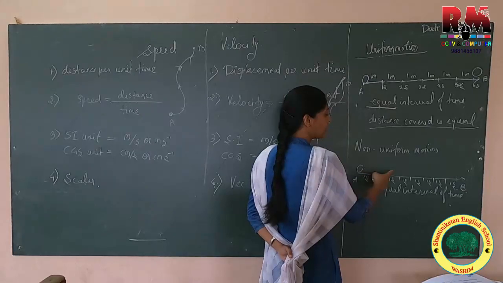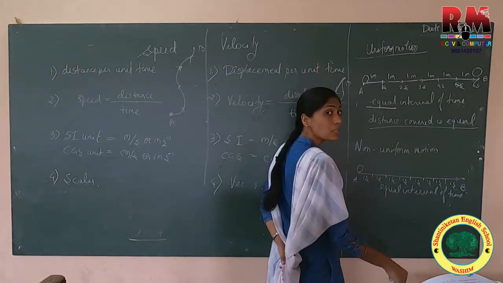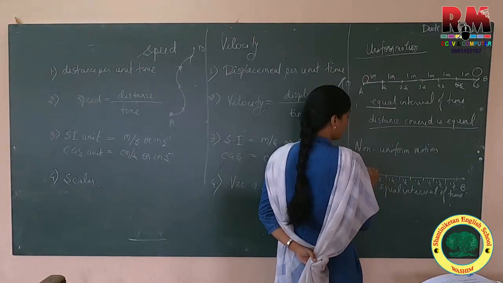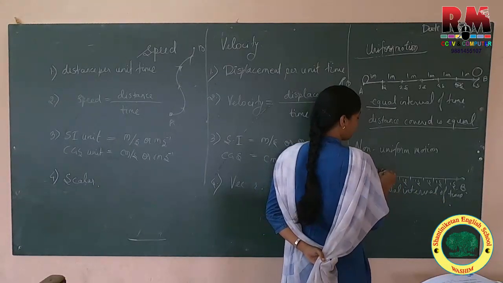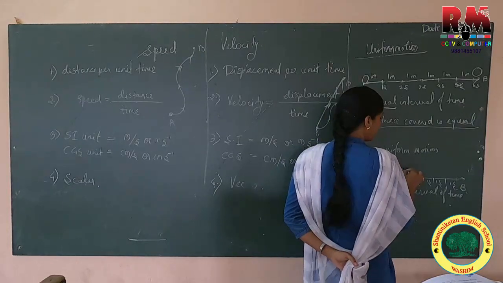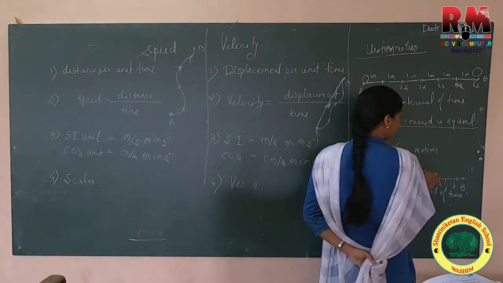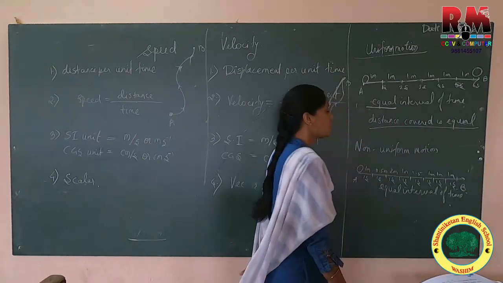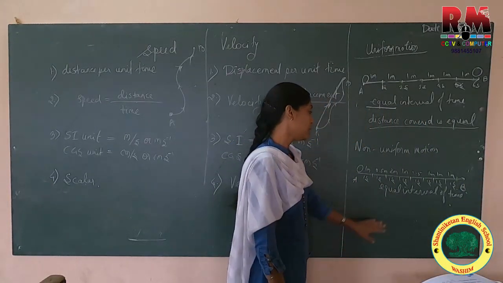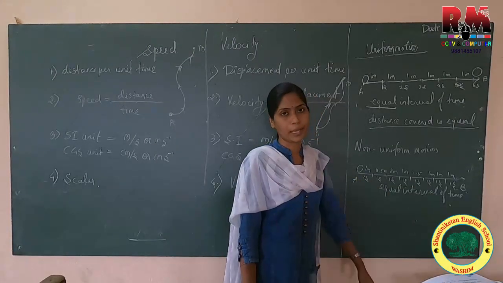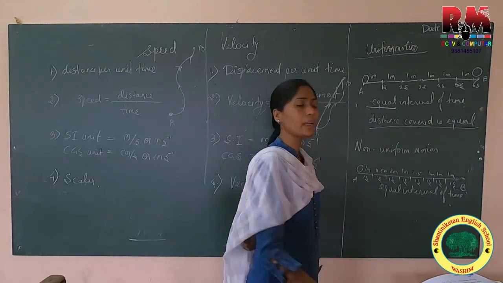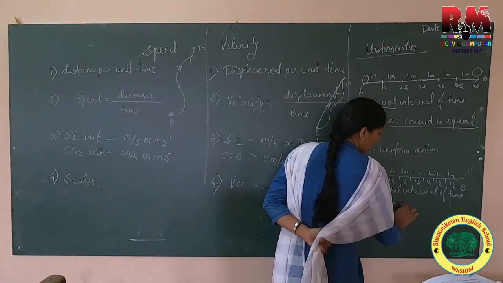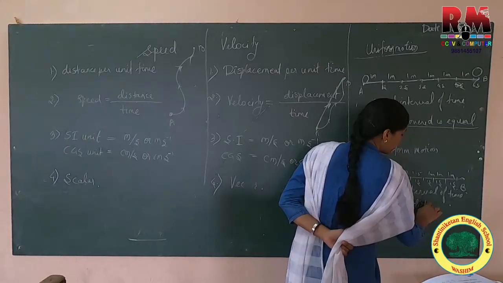We are measuring the distance covered by this particular object. Suppose first it covers 1 meter, then 0.5 meter, then 2 meters, 1 meter, 1.5 meters, 1 meter, 1 meter, 1 meter. Here you will observe that we are using equal intervals of time, but in each second the distance covered by the object is unequal.